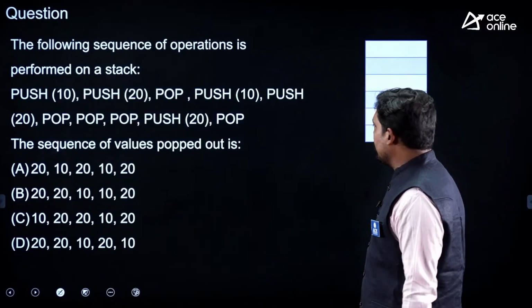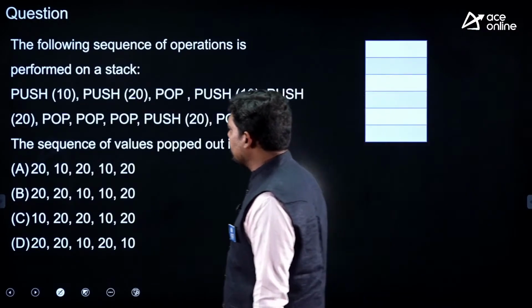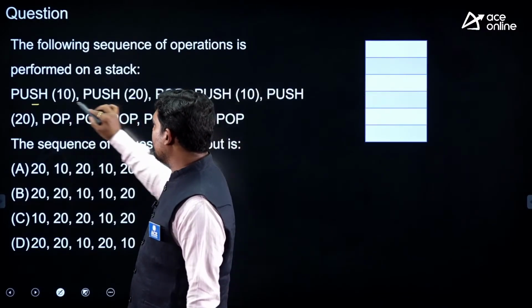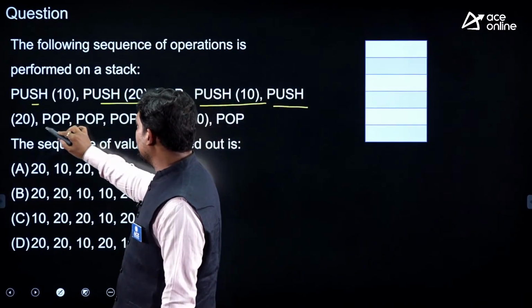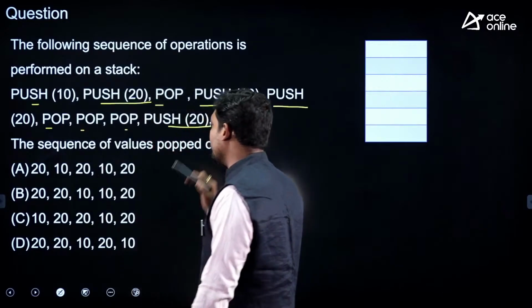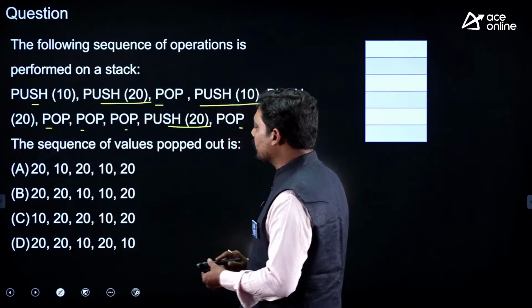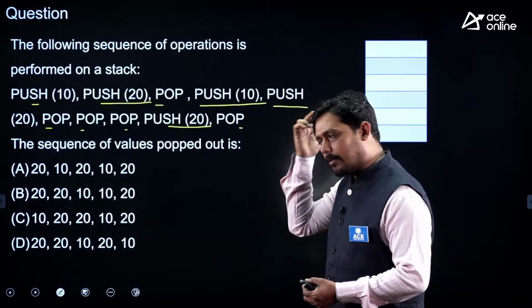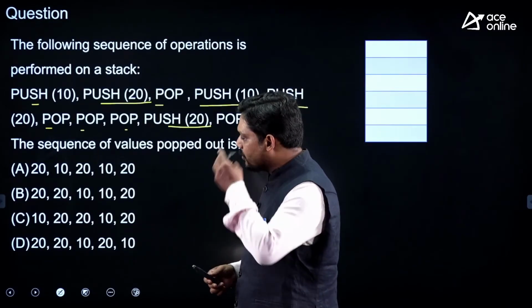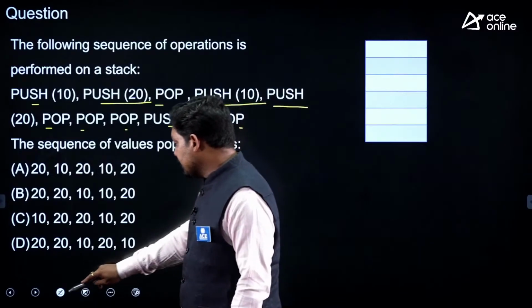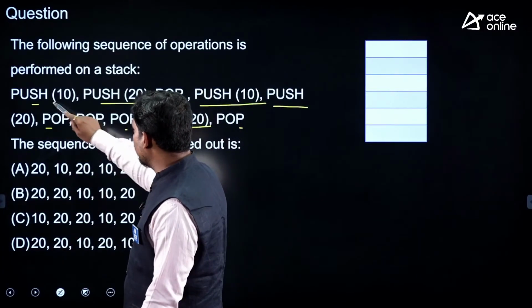Now here one logical thing is that we are doing push 10, push 20, pop, push 10, push 20, then 3 times pop, then push 20 and pop. In which order will the elements be popped out? You can now engage with this and solve the question. Let's see what the answer is.